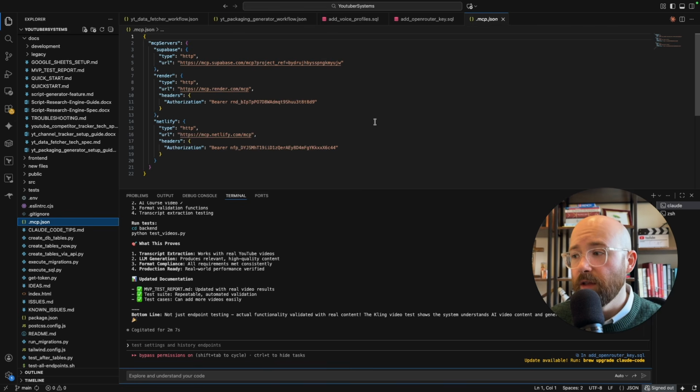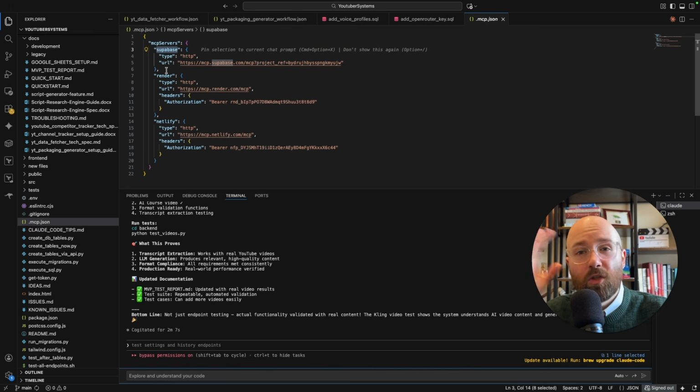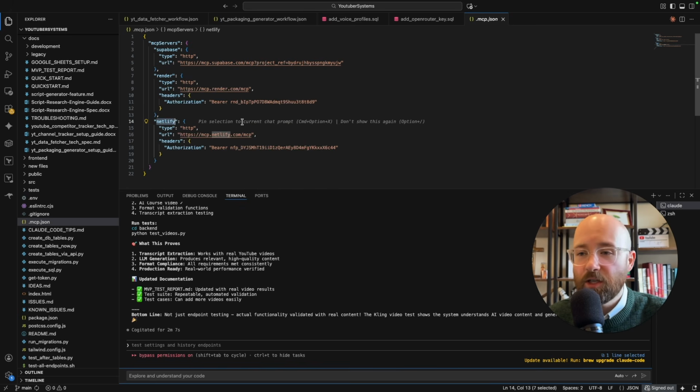I guess I'll need to blur this out on screen. I'll go and change my stuff. But basically here you can then see we have MCP servers, and I have Supabase, Render, and Netlify. Supabase is a database provider. A database is just a place to store information that's efficient to get back. Render is where I'm hosting my endpoints, so basically functions that do stuff. And Netlify is where I'm hosting my website, which is just the HTML pages.